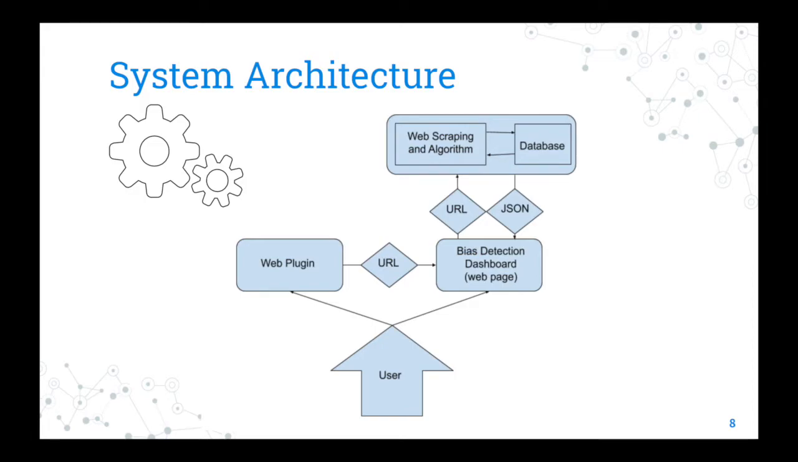This slide shows a diagram of the system architecture we used for our project. As you can see, a user will interact with the web plugin and the bias detection dashboard. The web plugin allows us to access and pass the URL of the current website being viewed to our API, which is done on the dashboard side. The API then does the web scraping and the data processing. Our algorithm takes place here and interacts with our database in order to speed it up and pull any values needed. Then JSON will be returned to the dashboard and displayed for the user to view.